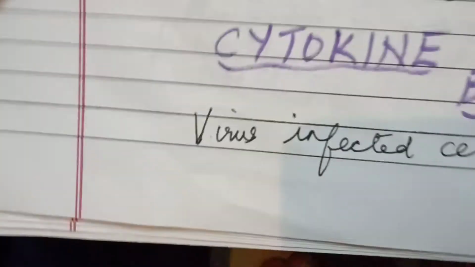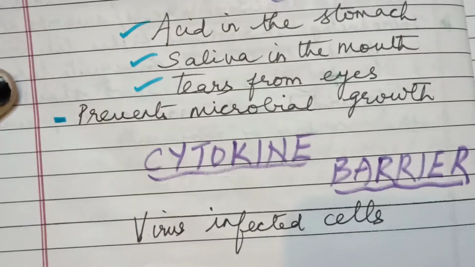And the next barrier is the cytokine barrier. We are still with innate immunity. The next barrier is the cytokine barrier.